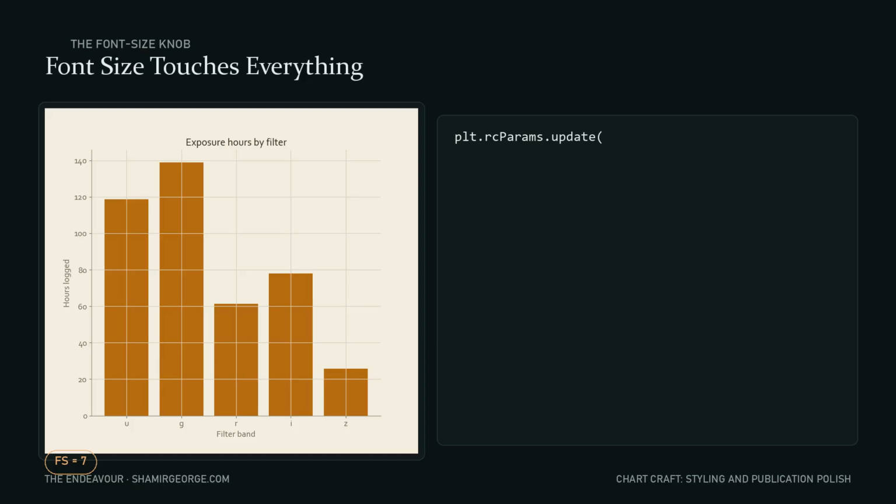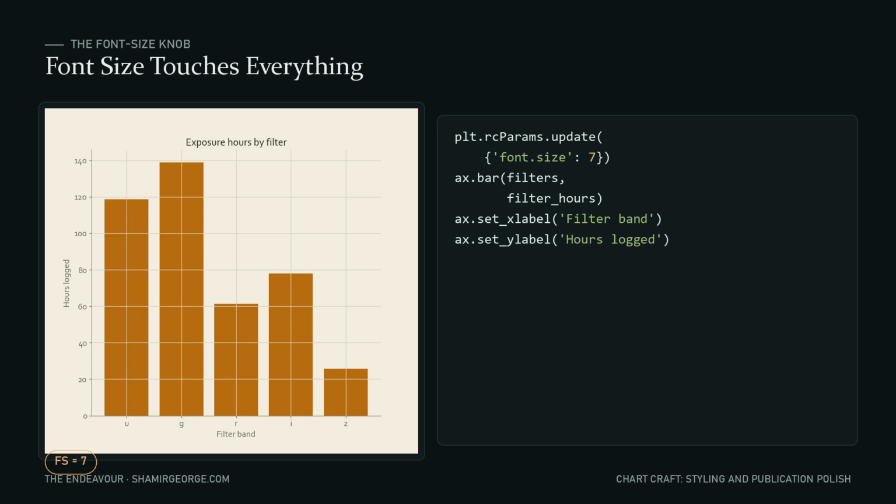Font size in rcParams isn't just body text. It's the title, both axis labels, every tick number, all inheriting from the same rcParam unless you override them one by one. Push it to 7 and the filter names on this bar chart shrink into a smear. Push it to 30 and the labels collide, crowding the hours they're meant to explain. 14, though, keeps every number legible without the text eating the chart it's supposed to describe.